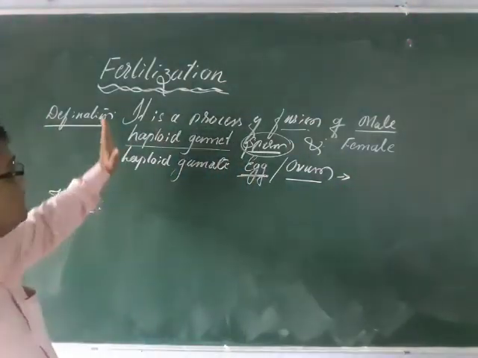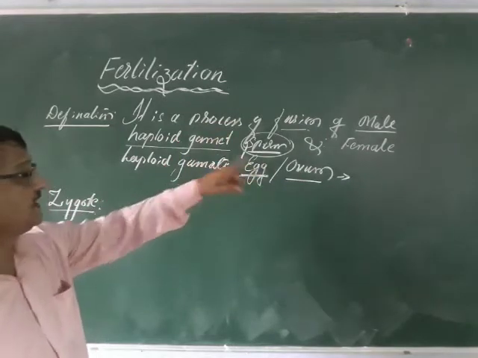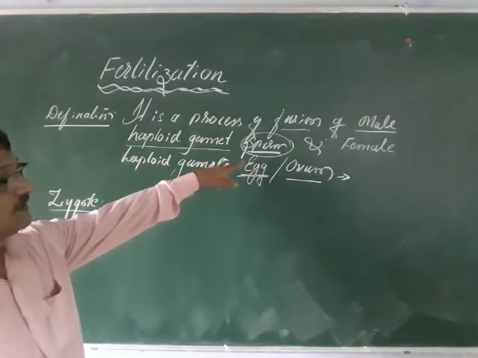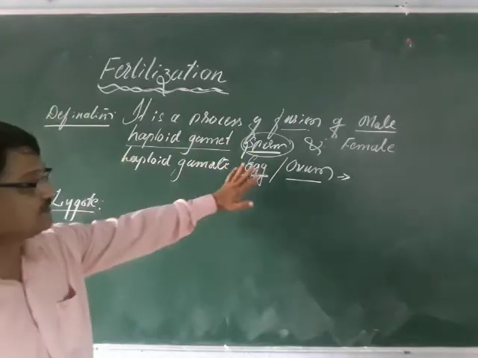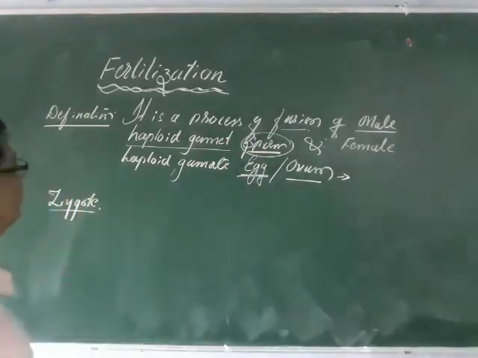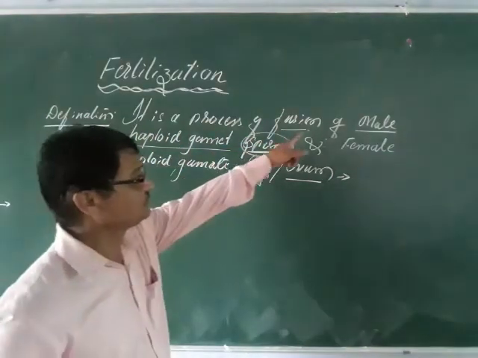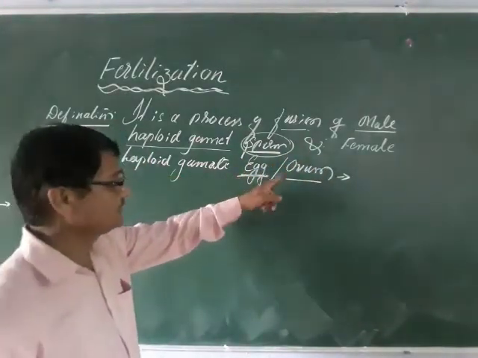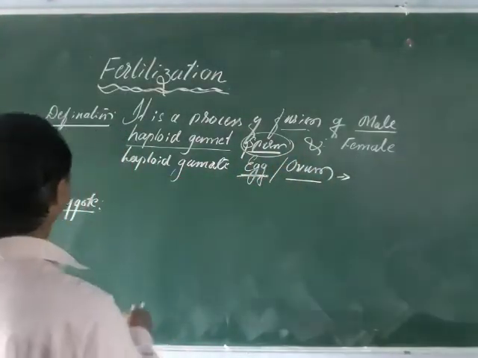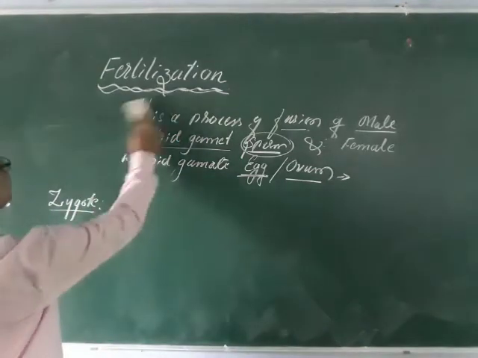What is fertilization here? It is a process of fusion of male and female gametes, sperm and egg, both in the haploid state, and results in the zygote. That is called fertilization. It is a process of fusion of the male haploid gamete, sperm, and the female haploid gamete, egg, resulting in the zygote. Then again, you come across the zygote here.